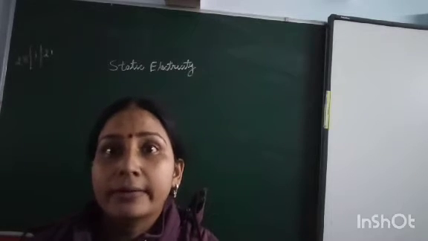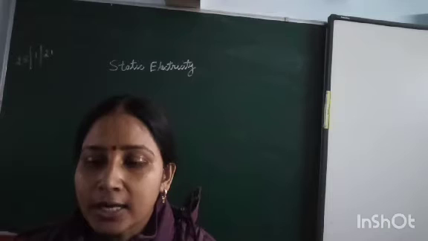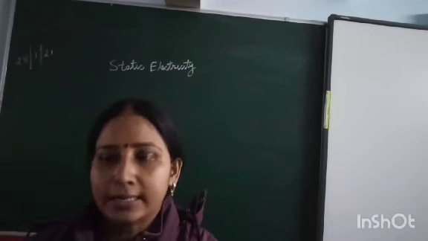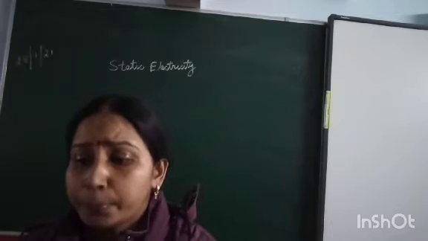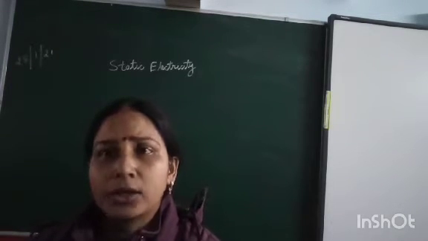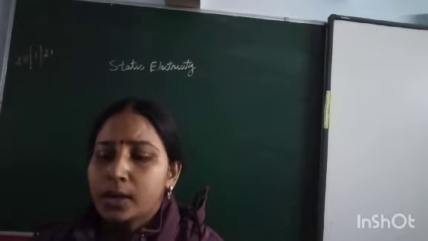Static means rest. So when the charges or electricity is at rest, that part is called static electricity. Now, various objects also require charge.